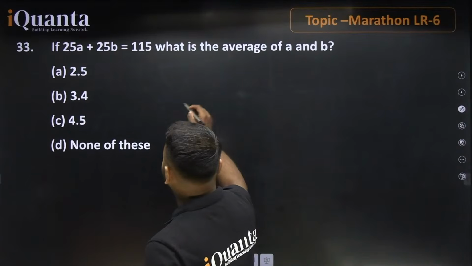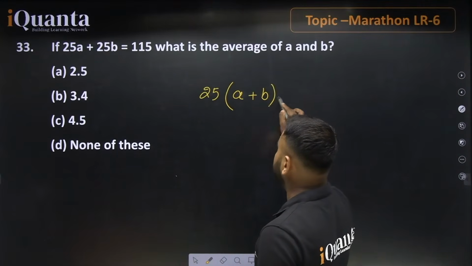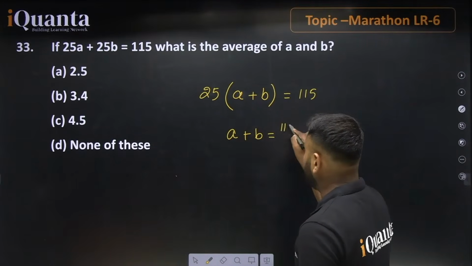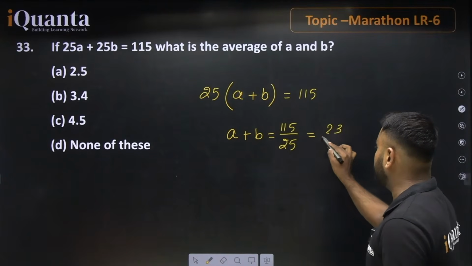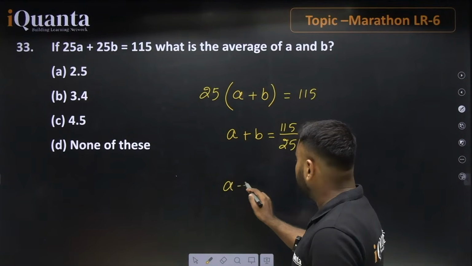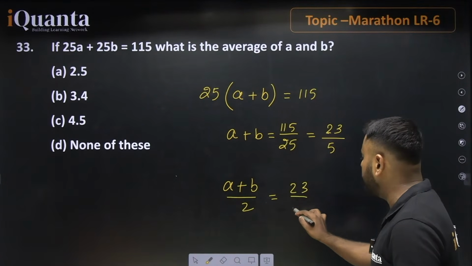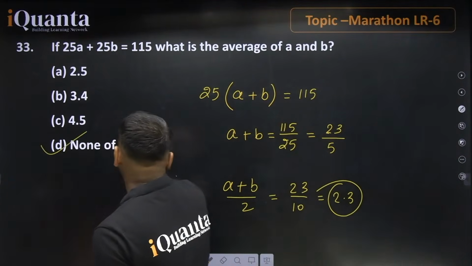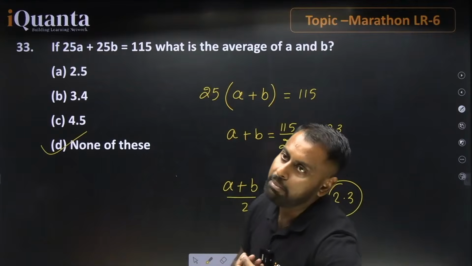If 25a plus 25b is equal to 115, you can take 25 as common. This value will be equal to a plus b, and this value is 115. On finding this, a plus b will be equal to 115 divided by 25. On cancelling with 5, 5 twos are 10, 5 threes are 15, so 23 divided by 5. Now further the statement says the average of A and B, so a plus b divided by 2. On dividing this by 2, 23 divided by 10 is equal to 2.3, which is the average of A and B. So none of these is the right answer; 2.3 is the correct one. This is how we can solve the questions. The rest of the questions can be done by you guys easily.